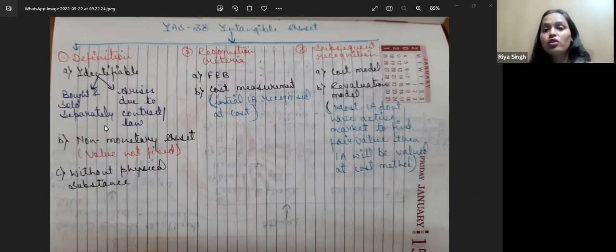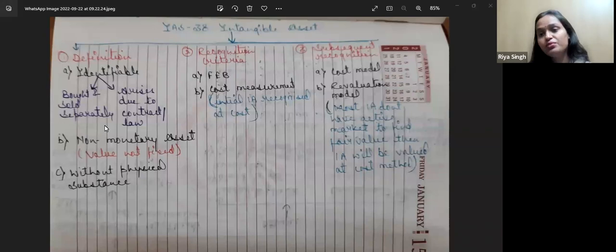Now, what is the subsequent recognition? Subsequent recognition here means, after 1 year, what will be the value of the same, and how are we going to measure that value? We have two methods to measure the value of the intangible asset. The first is the cost model. Basically, we see the cost incurred in having that intangible asset, less depreciation. In the case of an intangible asset, we call it amortization. So we have to deduct the amortization amount.